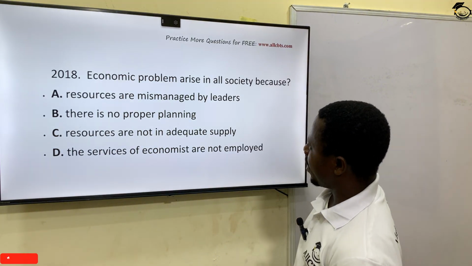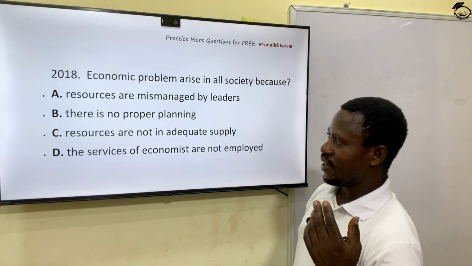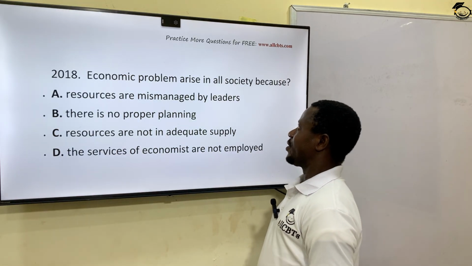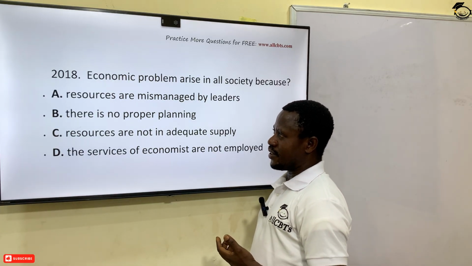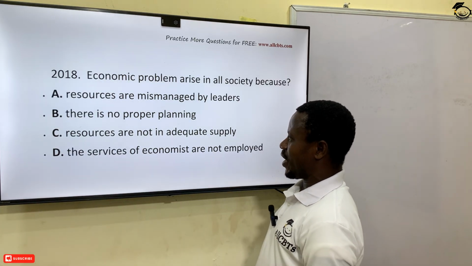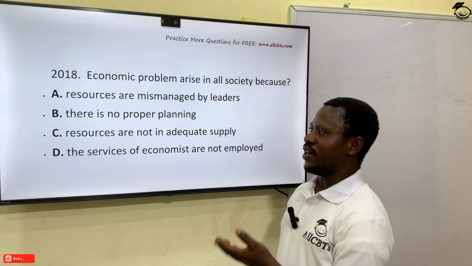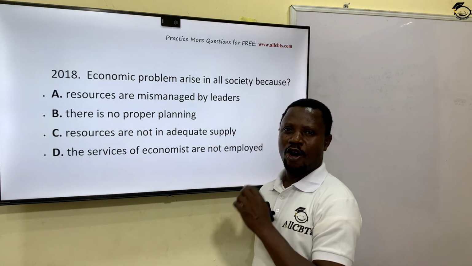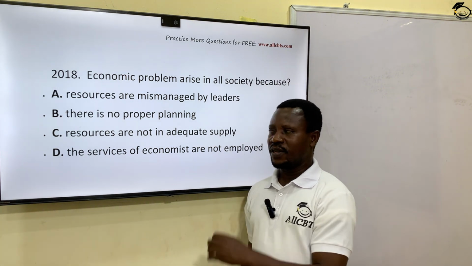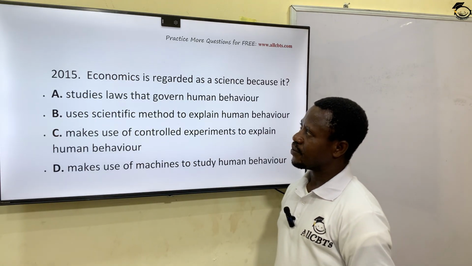Economic problems arise in our society because whether underdeveloped or developing society, there are economic problems. So why do they arise? Resources are mismanaged by leaders. There's no proper planning. Resources are not in adequate supply. The services of economies are not employed. The option here is C. Resources are always not in adequate supply. They're always not enough. They are always limited in supply. Option C is the correct answer.